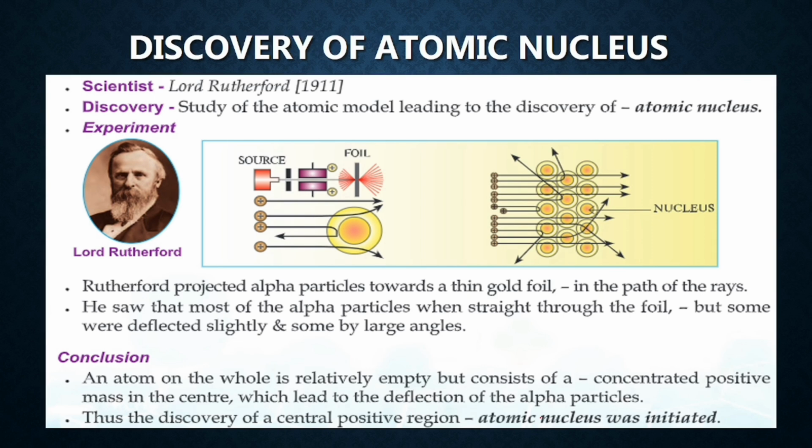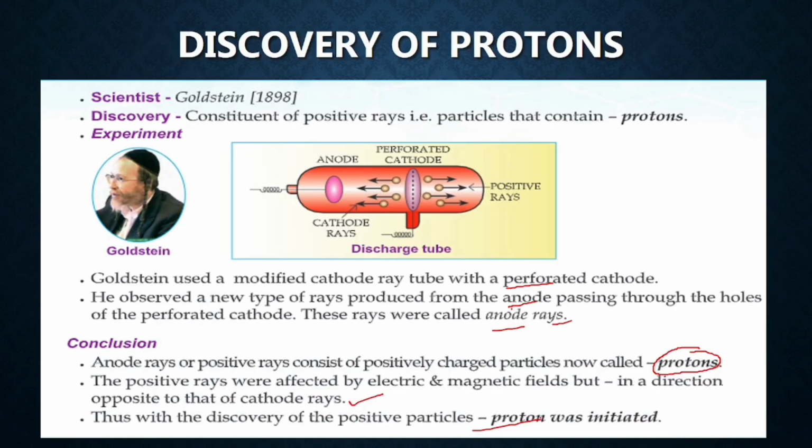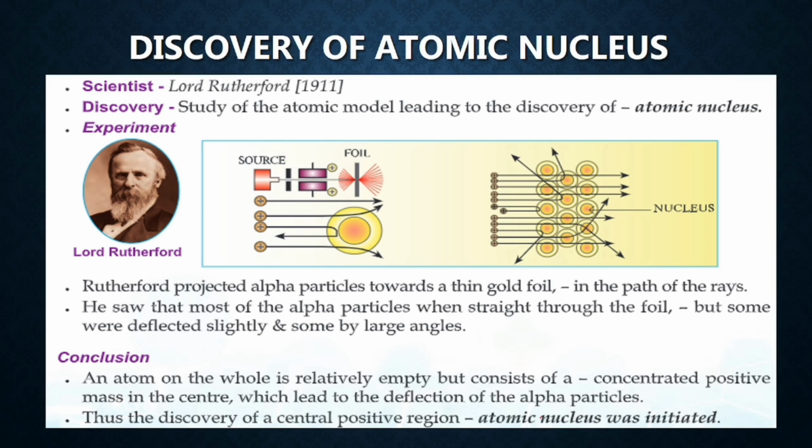Now, while the discovery of proton and electron was taking place, they were trying to find out the structure of the atom. Here Rutherford played a very important role because he discovered the nucleus. In 1911, he studied the atomic model, leading to the discovery of the atomic nucleus. He did a very famous alpha particle experiment with gold foil.